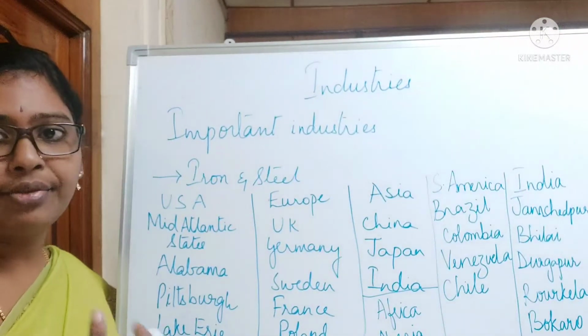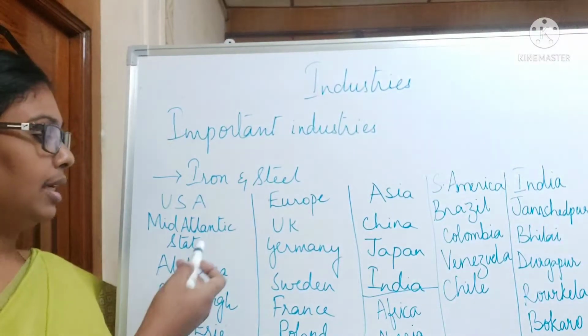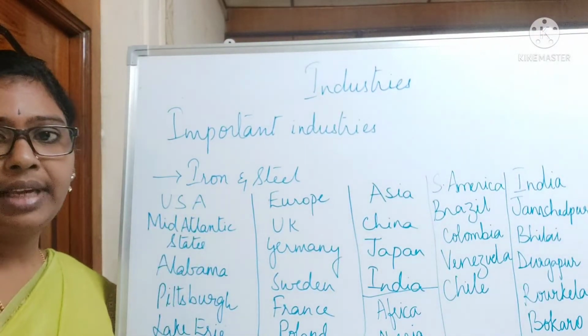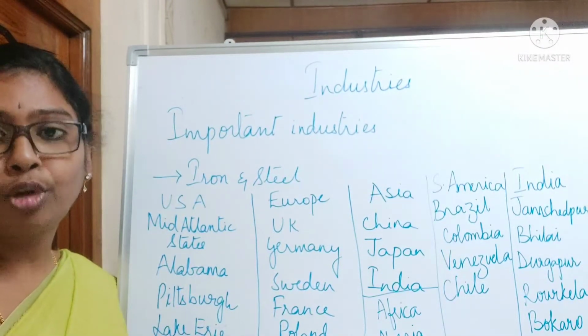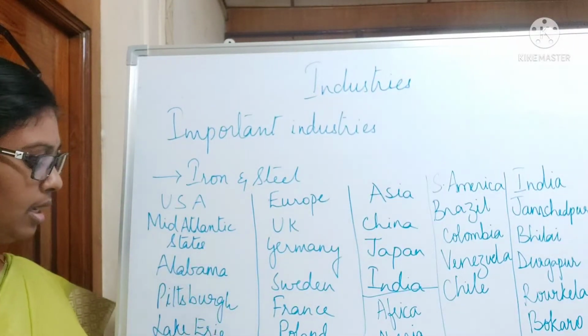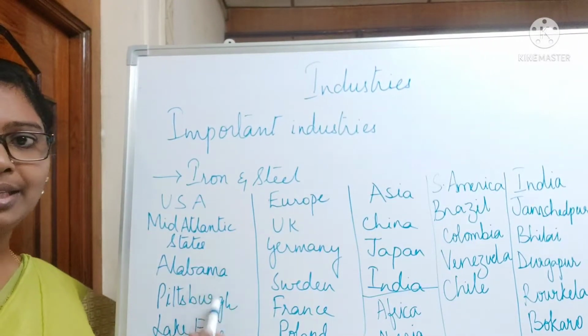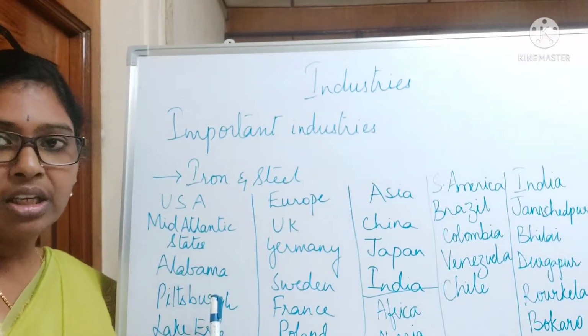Now let us see the iron and steel industry in different continents. In USA we have the mid-Atlantic states which are very famous iron producing regions. Alabama, Pittsburgh, Lake Erie region. These are the very famous iron and steel producing regions in USA.